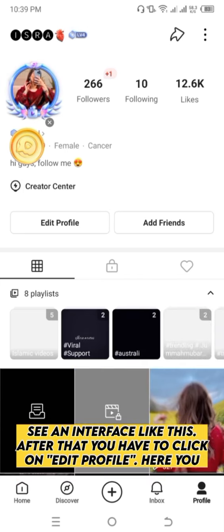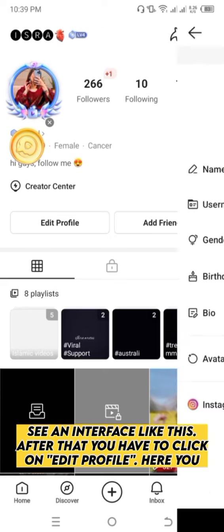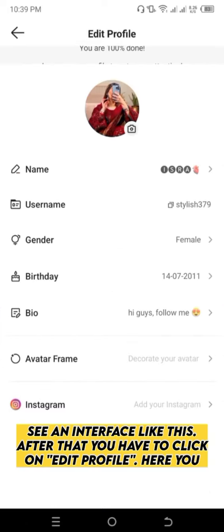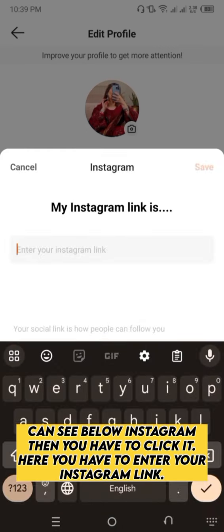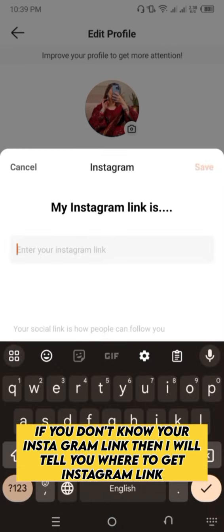Here you can see an interface like this. After that you have to click on edit profile. Here you can see below Instagram. Then you have to click it. Here you have to enter your Instagram link.